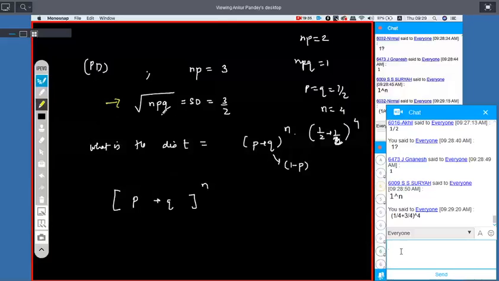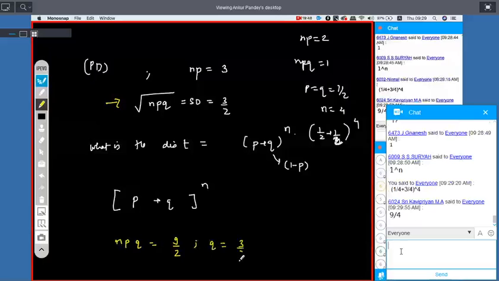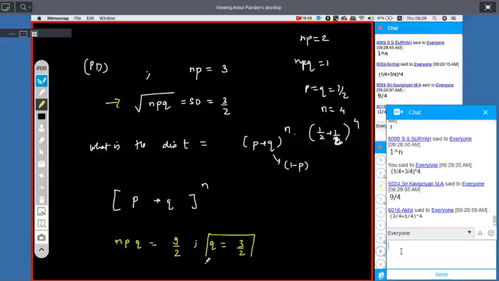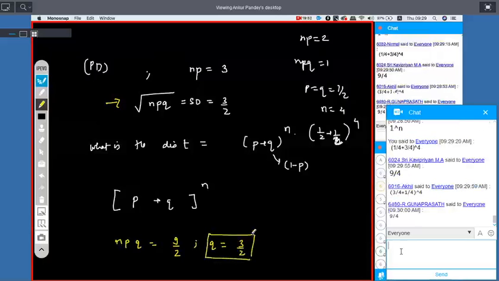So here, squaring on both the sides, we will get NPQ equal to 9 by 2. So we get Q equal to 3 by 2. Is it possible? Q equal to 3 by 4.